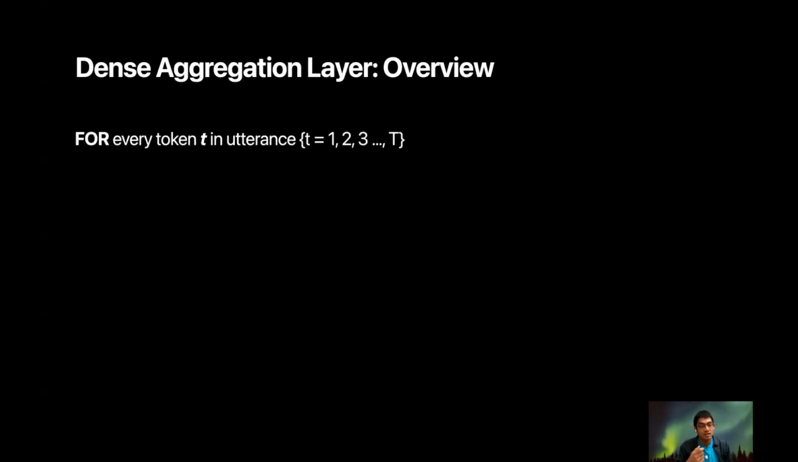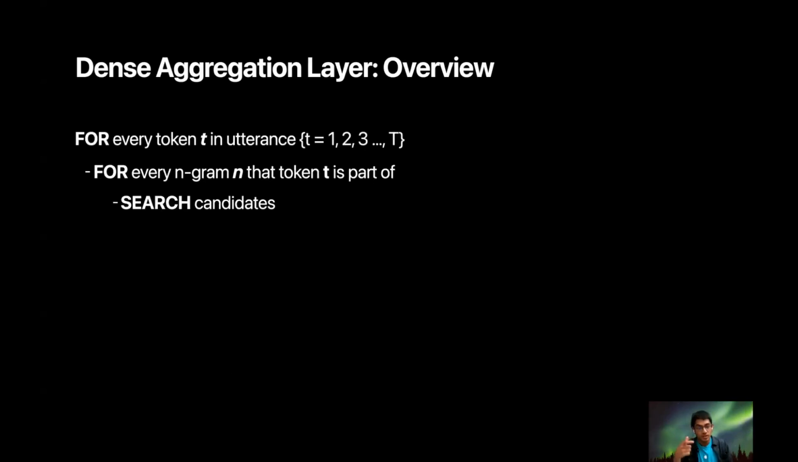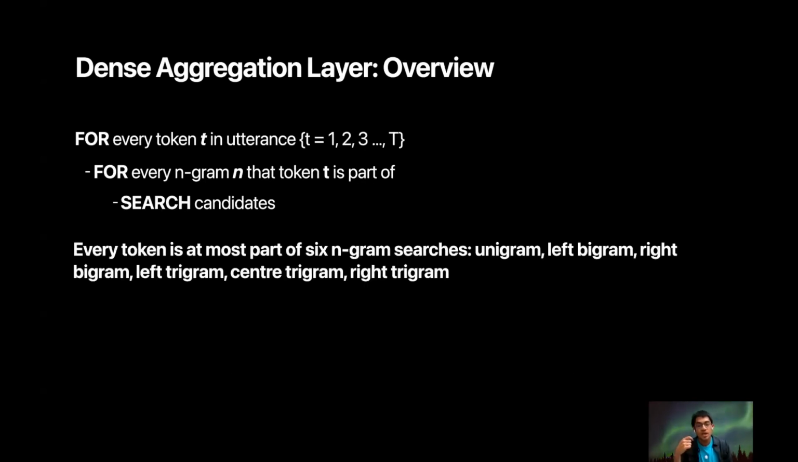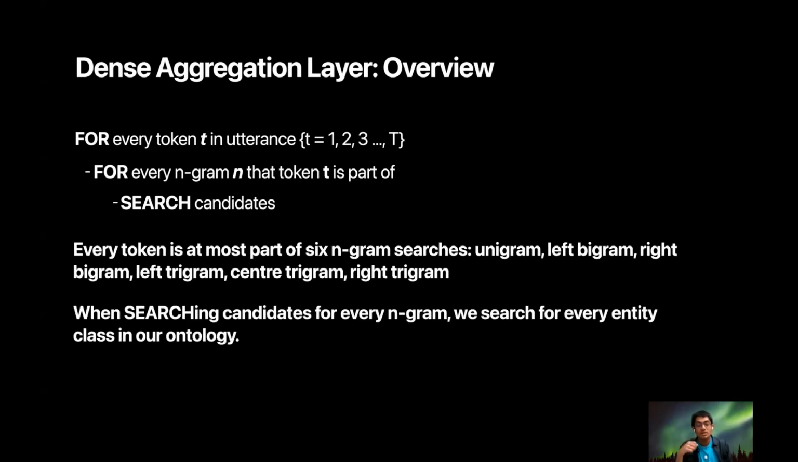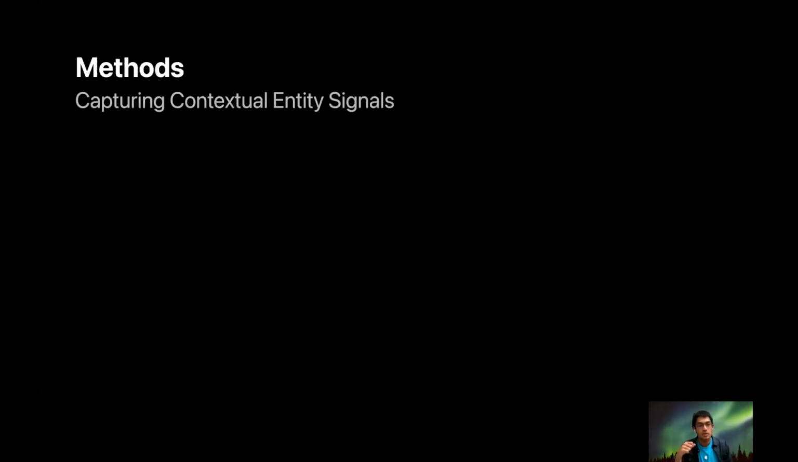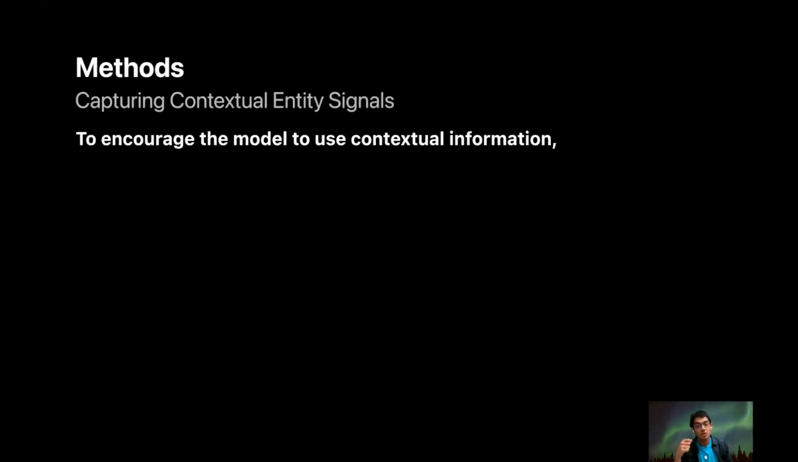Coming to an overview of our dense aggregation layer. For every token T in the utterance, where T goes from 1 to the length of the utterance, and for every n-gram N that token T is a part of, we search for the candidates. Every token is at most a part of 6 n-gram searches: a unigram, a left bigram, a right bigram, a left trigram, a center trigram, and a right trigram.